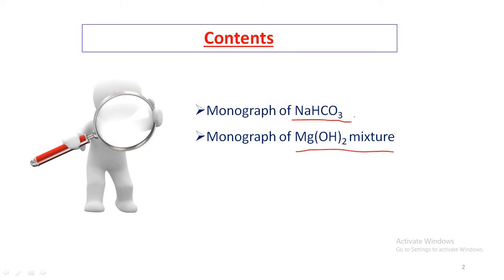Sodium bicarbonate and magnesium hydroxide mixture are both used as antacids. Sodium bicarbonate is an example of a water soluble antacid, and magnesium hydroxide mixture is a water insoluble antacid. That is the difference between these two antacids: sodium bicarbonate is water soluble, and magnesium hydroxide mixture is water insoluble.